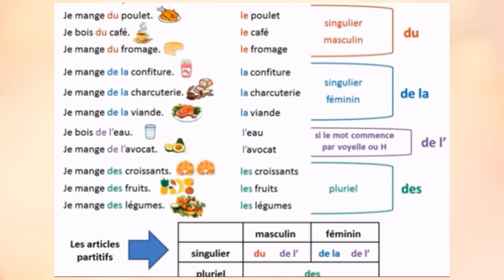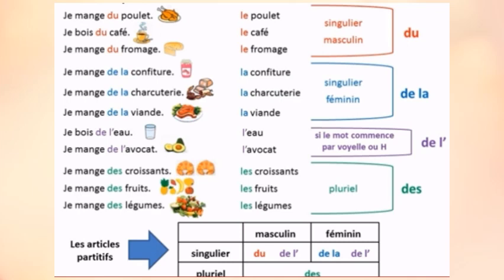Then, je mange de la confiture. Je mange de la charcuterie. Je mange de la viande. Here the next three words are feminine singular nouns, so de la. Then, je bois de l'eau. Je mange de l'avocat. Now here the nouns are singular and starting with a vowel, so de l'.